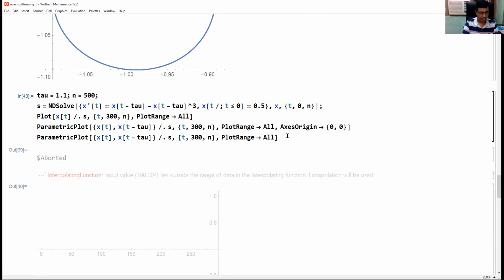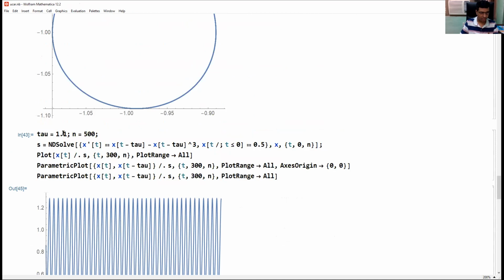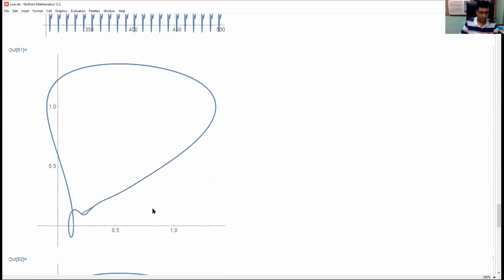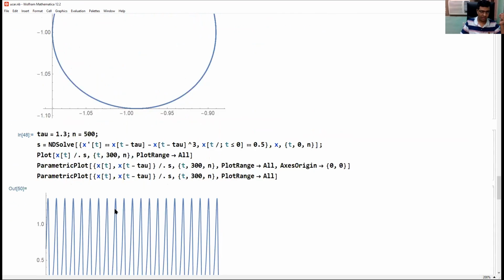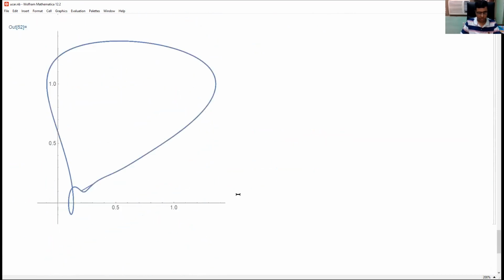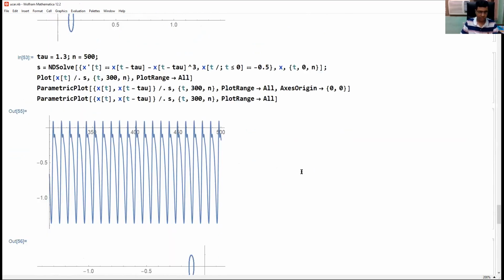I'm running again. This is again for 1.1, say 1.3. Okay, so period doubling started. Okay, so 2 cycle for 1.3. And similarly, we have 2 cycle with negative initial conditions.